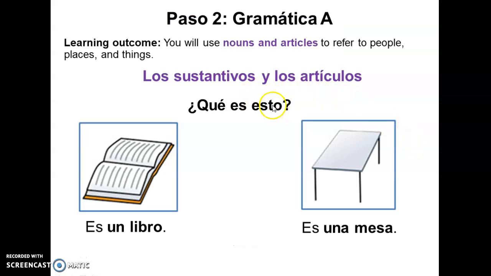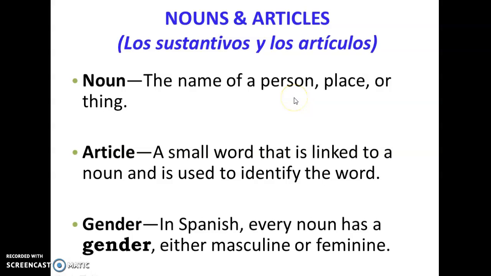So it's the name of things, to refer to people, places, and things. For example, here, ¿qué es esto? What is this? Es un libro, it's a book. Es una mesa, it's a table. We will talk about nouns and articles because they go hand in hand. What's a noun? A noun is the name of a person, place, or thing. Everything has a name.